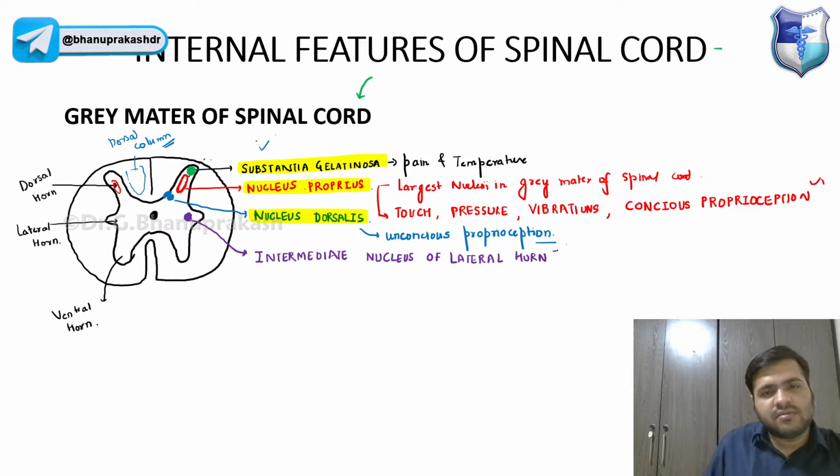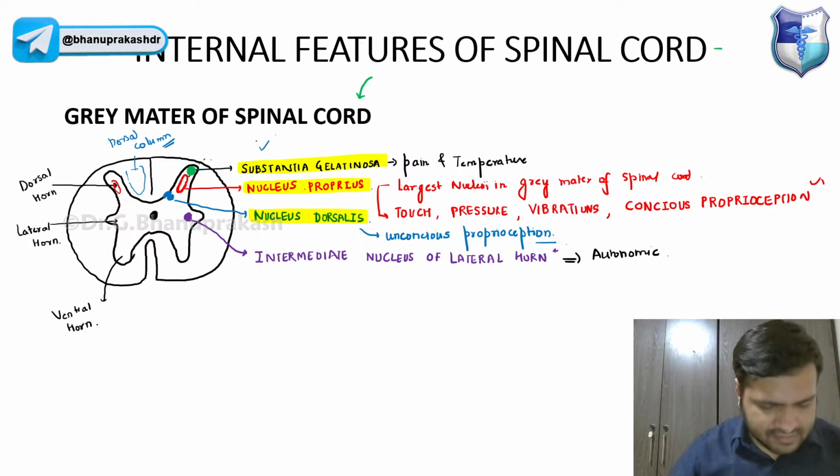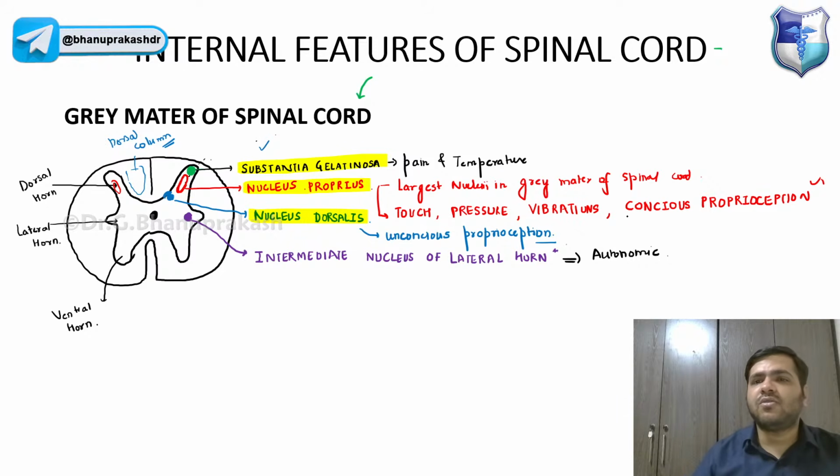Intermediate nucleus of lateral horn. Now this intermediate nucleus of lateral horn is autonomic in nature, guys. When I say autonomic nervous system, I have taken the transverse section of the spinal cord.